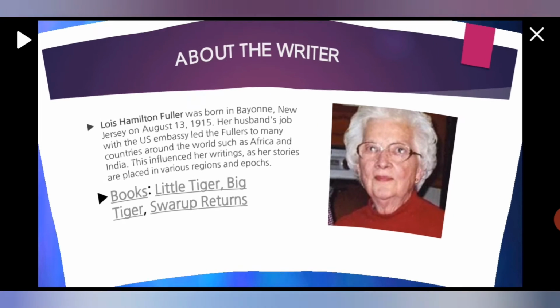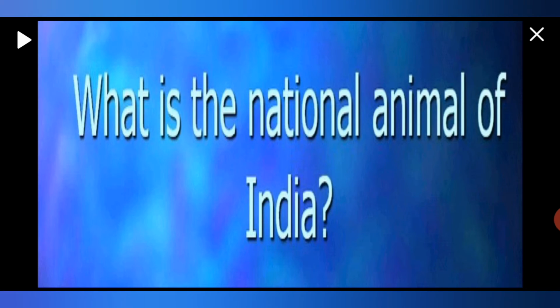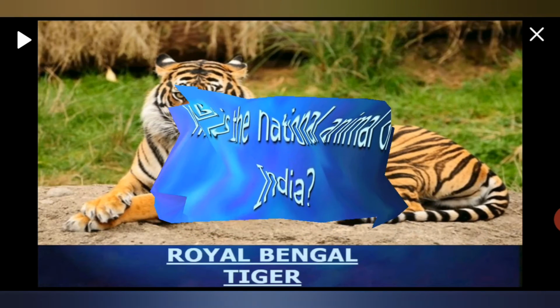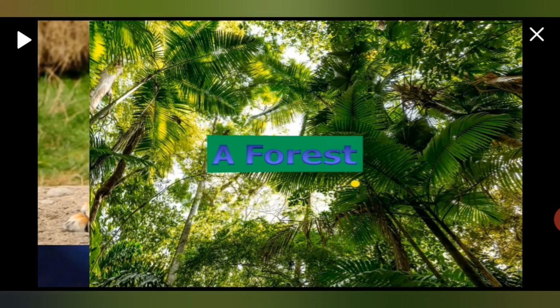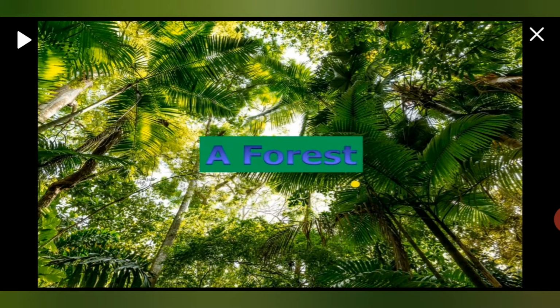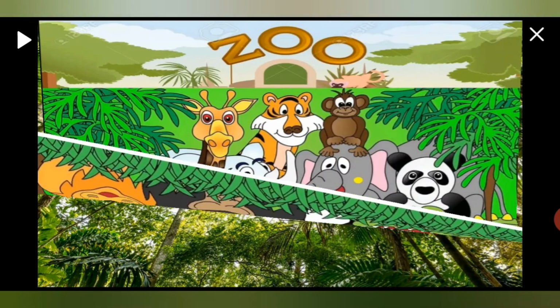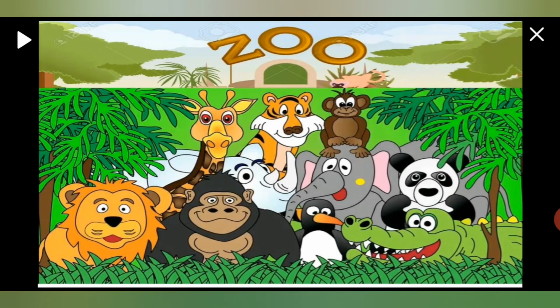Okay, students. So now, first of all, you tell me, what is the national animal of India? Yes, every one of you knows it. What is the national animal of India? Yes, it is the Royal Bengal tiger. And this is what we call a forest, a place which is surrounded by trees. Now, this is a zoo, and you must have seen many animals in the zoo, right?